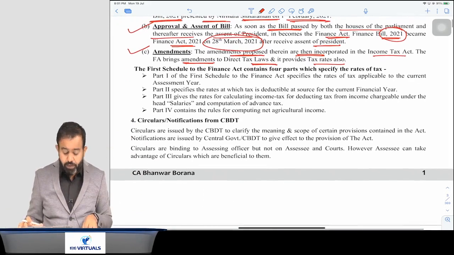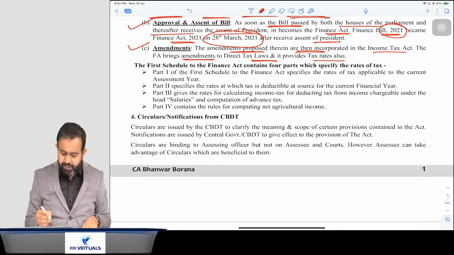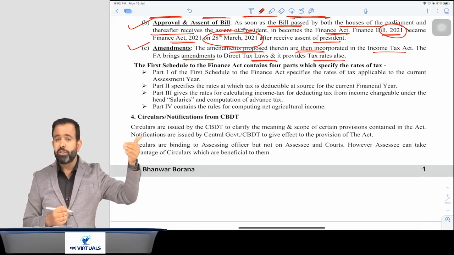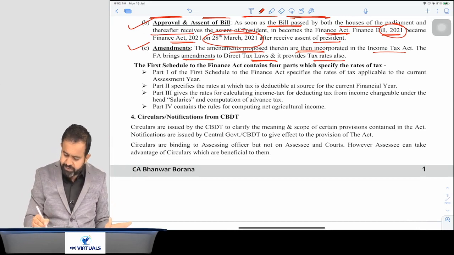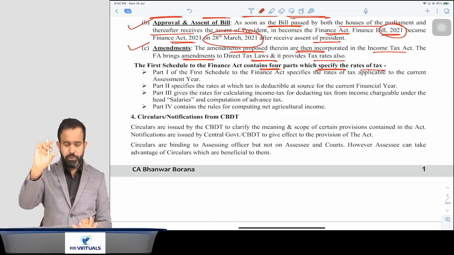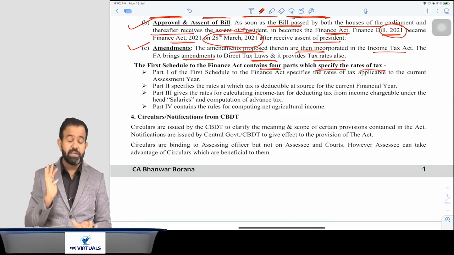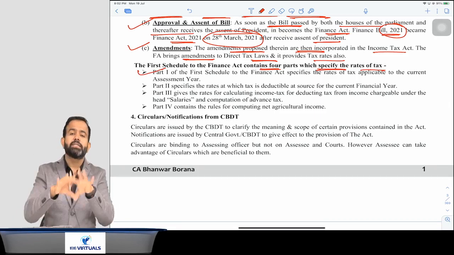Now guys, if you check the Finance Act, there are various schedules, but the first schedule of the Finance Act contains 4 parts which specify the tax rate. Here the first part is the tax rate applicable for the current assessment year.